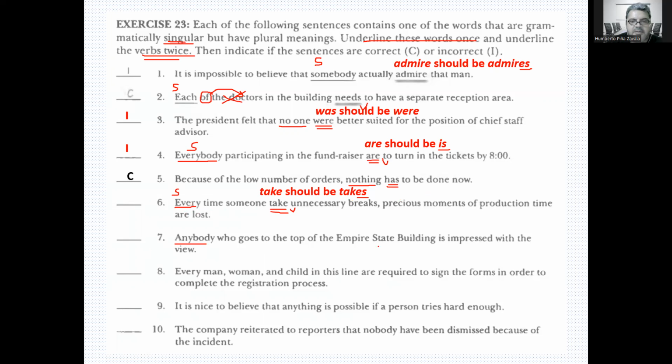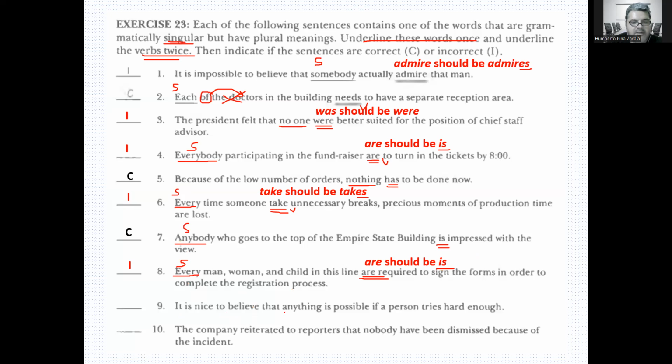"Anybody who goes to the top of the Empire State Building is impressed with the view." So this is fine. "Every man, woman, and child in this line are required to sign the forms in order to complete the registration process." Again, everybody is singular, so it should be "is required to sign the forms in order to complete the registration process."